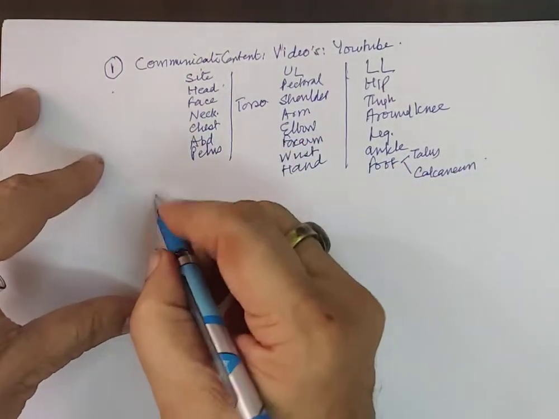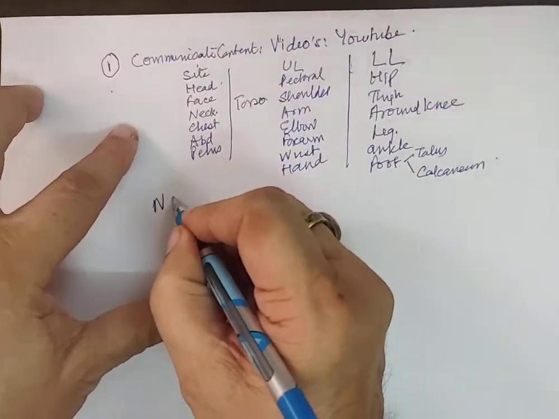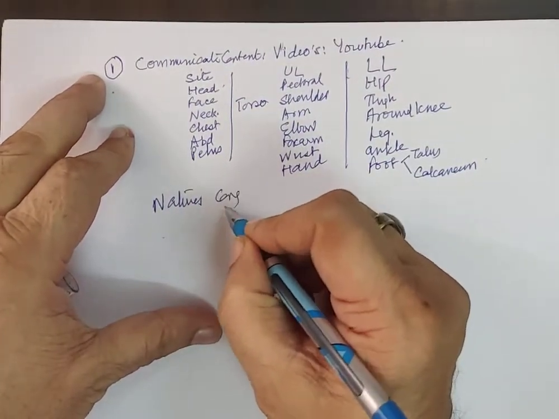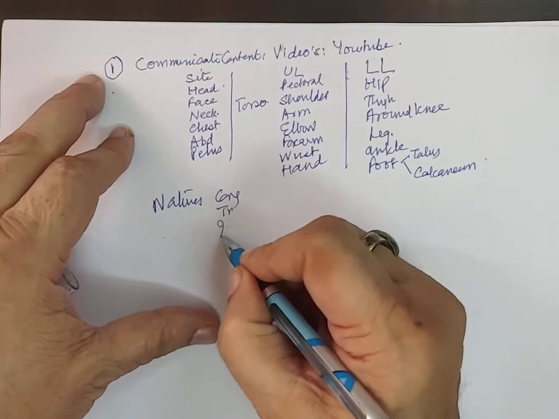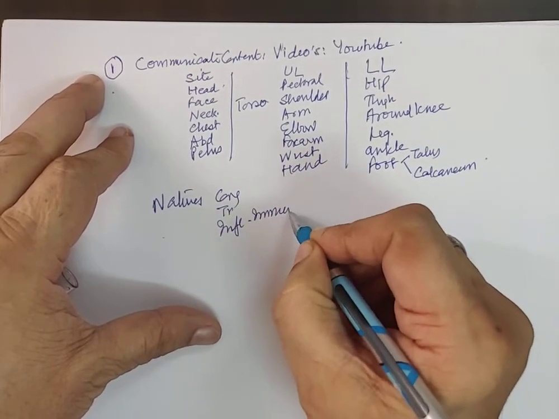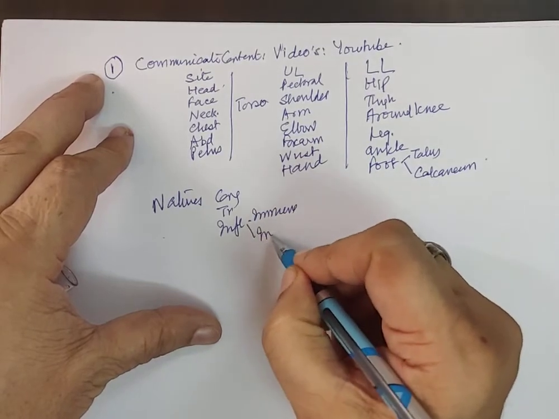At these sites, the possible natures of lesion would be congenital, traumatic, inflammatory immune, inflammatory infective.